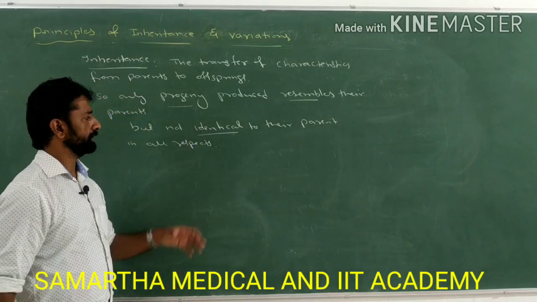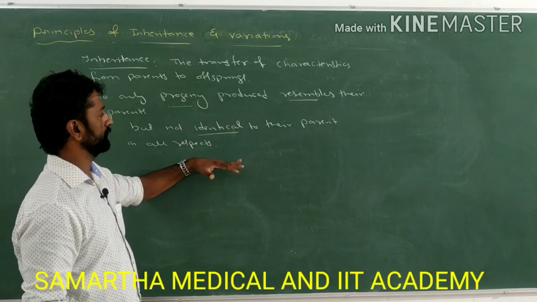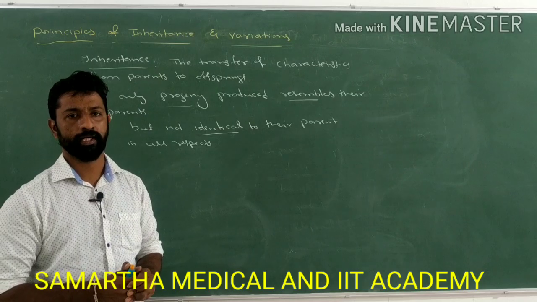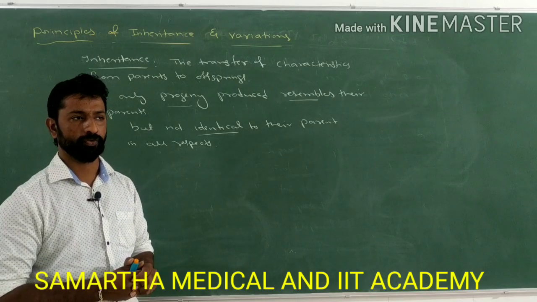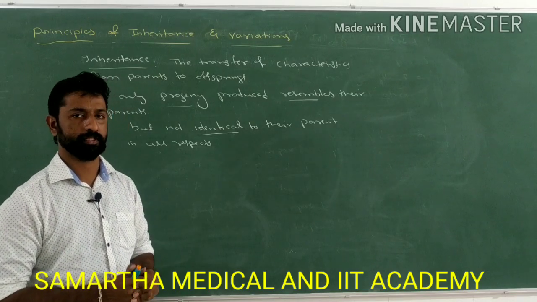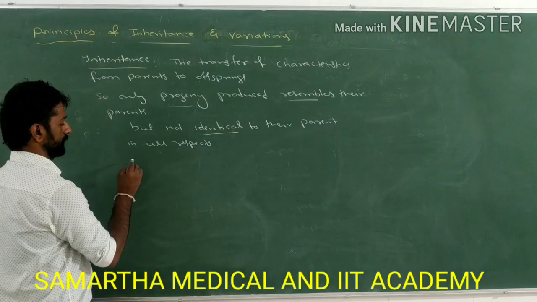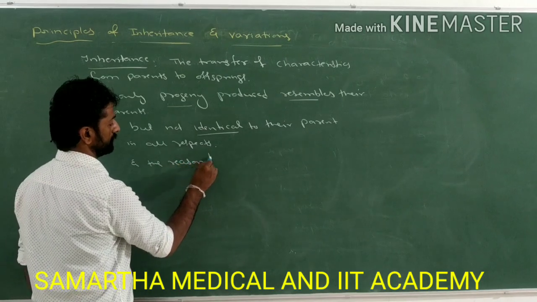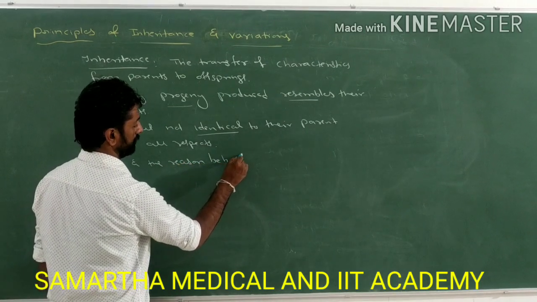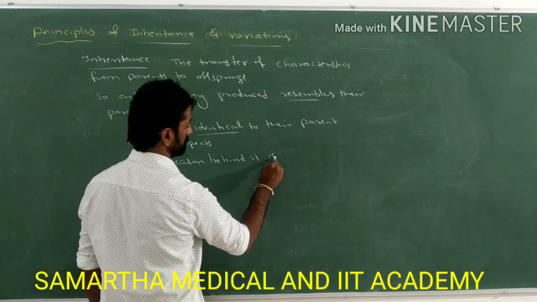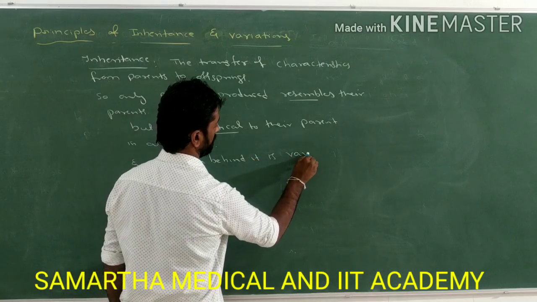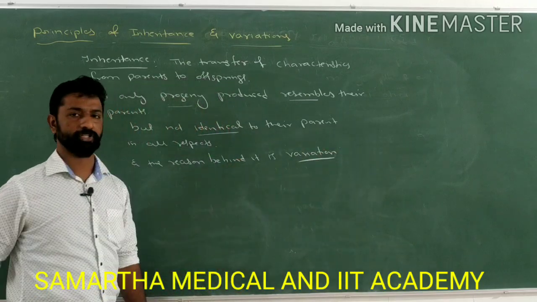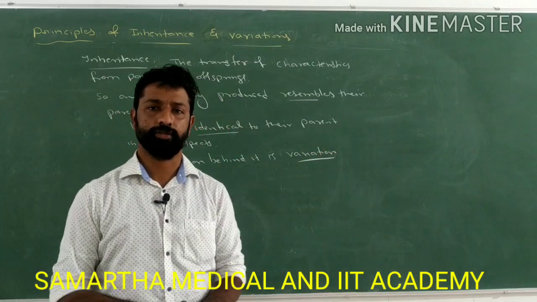So this variation, this change from the parents to the progeny, where they are not identical to their parents, is nothing but variation. Then what is variation? What is the definition of variation? How can you define the variation?